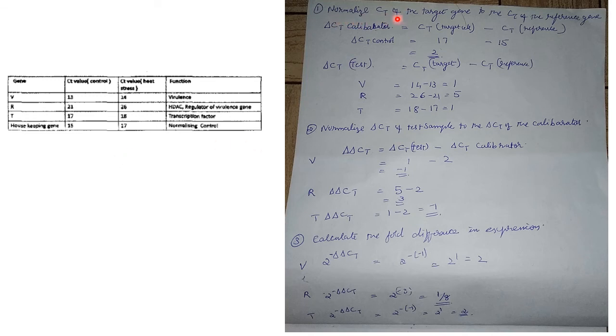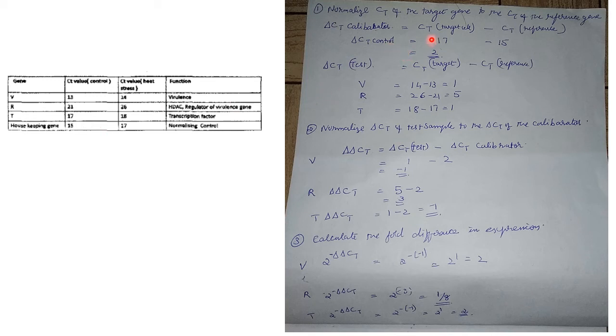The first one: normalize the CT of the target gene to the CT of the reference gene. That is the first step you have to do. CT of the target gene, that is for heat stress, and CT of the reference gene, that you have to normalize. So delta CT calibrator is equal to CT target cell minus CT reference cell. This calibrator is nothing but the CT control, and your housekeeping genes are acting as control.